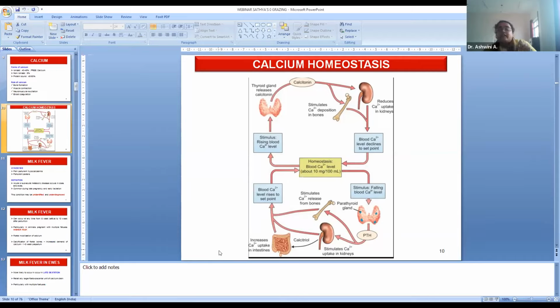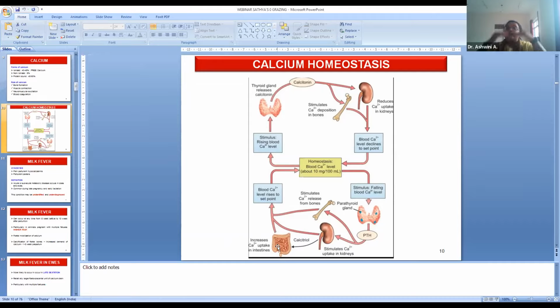Along with it, parathormone acts on the kidney so that vitamin D3, or 1,25-dihydroxycholecalciferol, is secreted, which in turn acts on the intestine so that there is absorption of calcium and normal plasma or serum concentration of calcium is maintained.